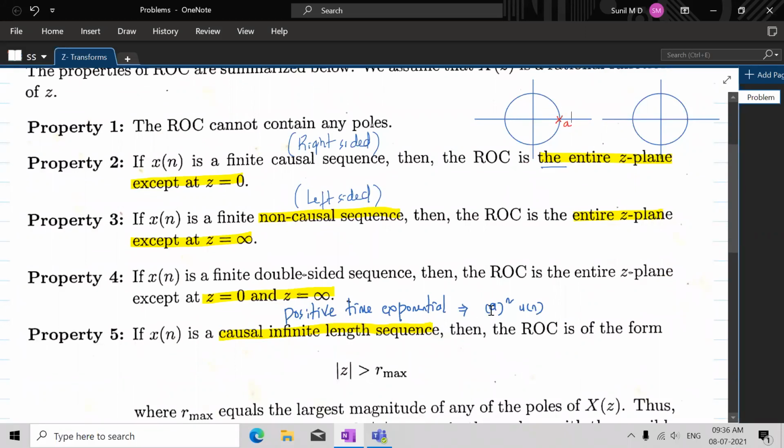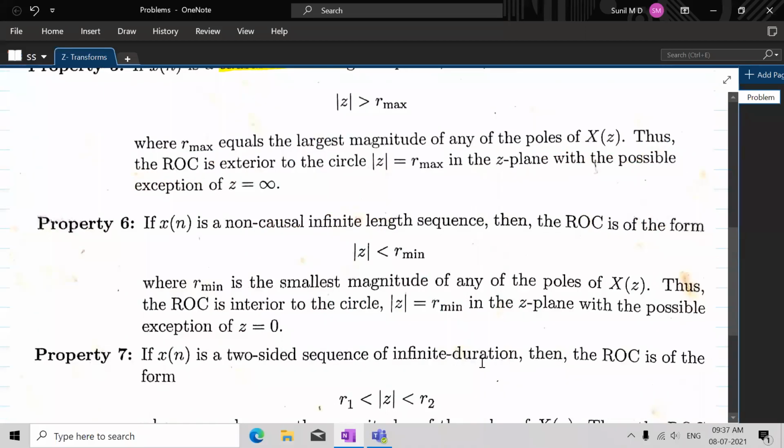Radius a here is the maximum. If you have two such values, then you have to consider the maximum. Suppose you have a and b. Where will you find a and b together? You will find them together in a double-sided, two-sided infinite sequence.